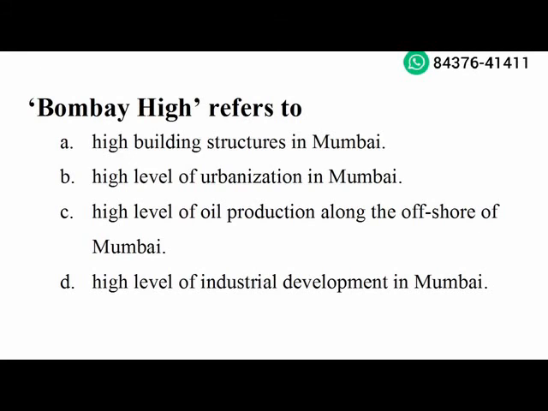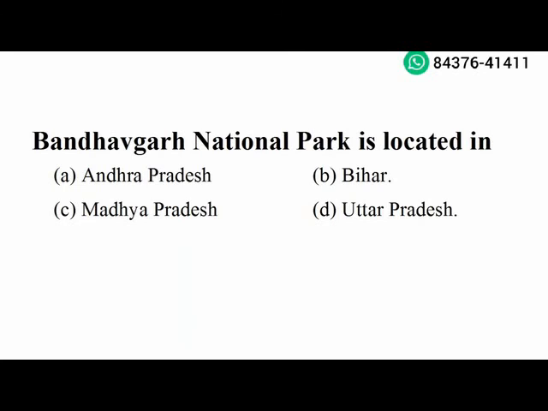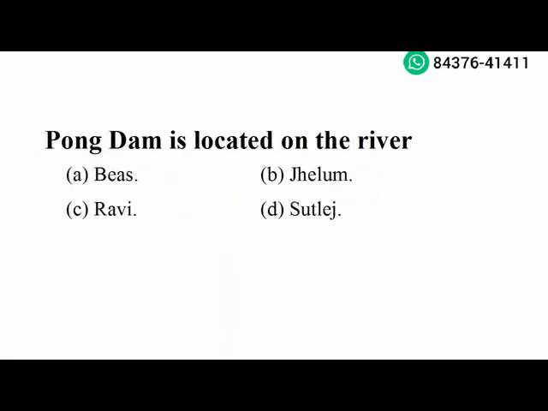Option C is the right answer. Next question. Bandar National Park is located in Madhya Pradesh. Option C is the right answer. Next question. Pong Dam is located on the river Beas. Option A is the right answer.